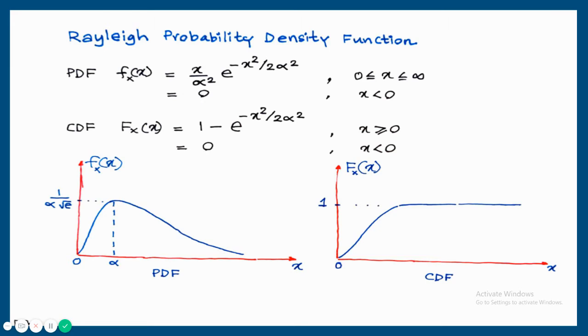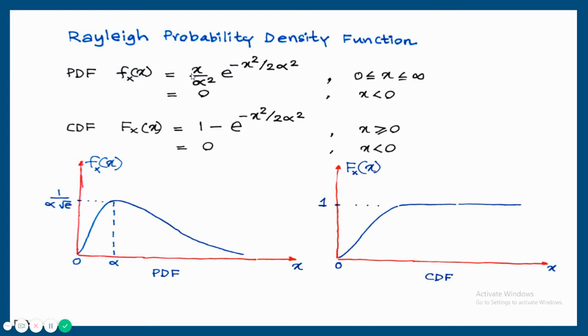Another probability distribution is the Rayleigh probability density function. That is also a continuous random variable distribution, but it is only for positive values. Random variables are only from 0 to infinity. And it is defined like this.